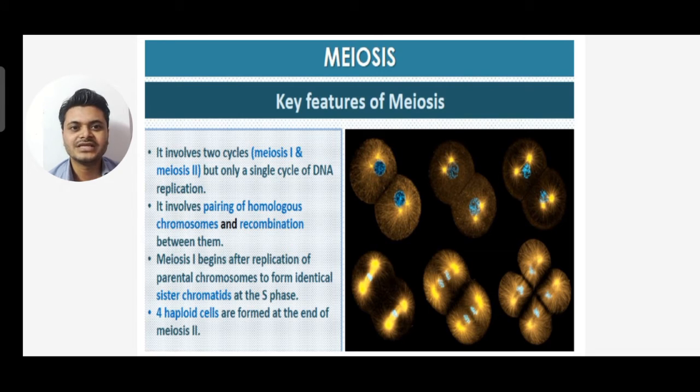Meiosis 1 begins after replication of parental chromosomes to form identical sister chromatids at the S phase. Four haploid cells are formed at the end of meiosis 2.